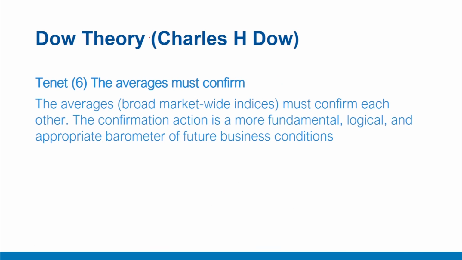Lastly, the averages must conform. The broad market-wide indices must conform with each other. For example, one industry, let's say the transport industry, should agree with the goods production industry. The confirmation action is a more fundamental, logical and appropriate barometer of future business conditions, because if the two indices, one for production or manufacturing and one for transportation, agree, that means some kind of solid movement is happening, some movement which is in sync and confirmed by two indicators.